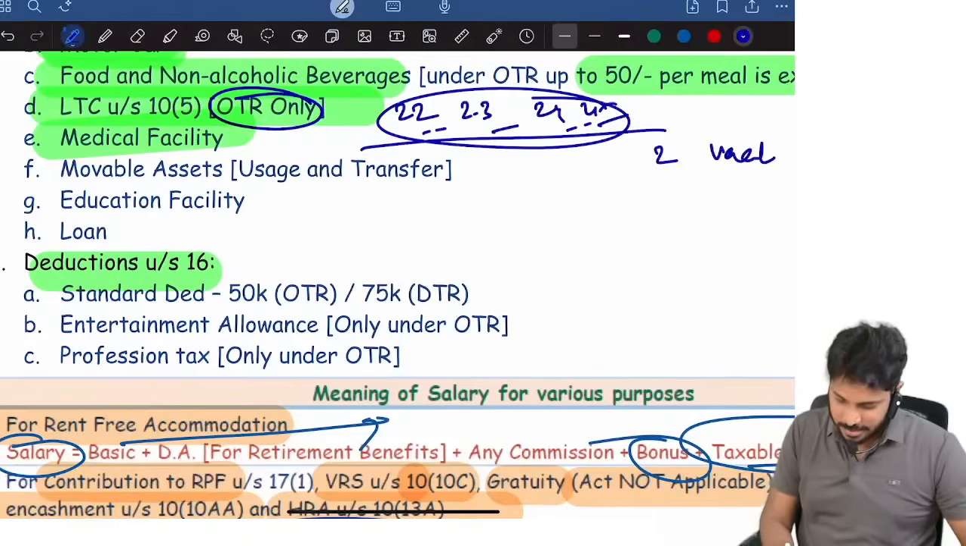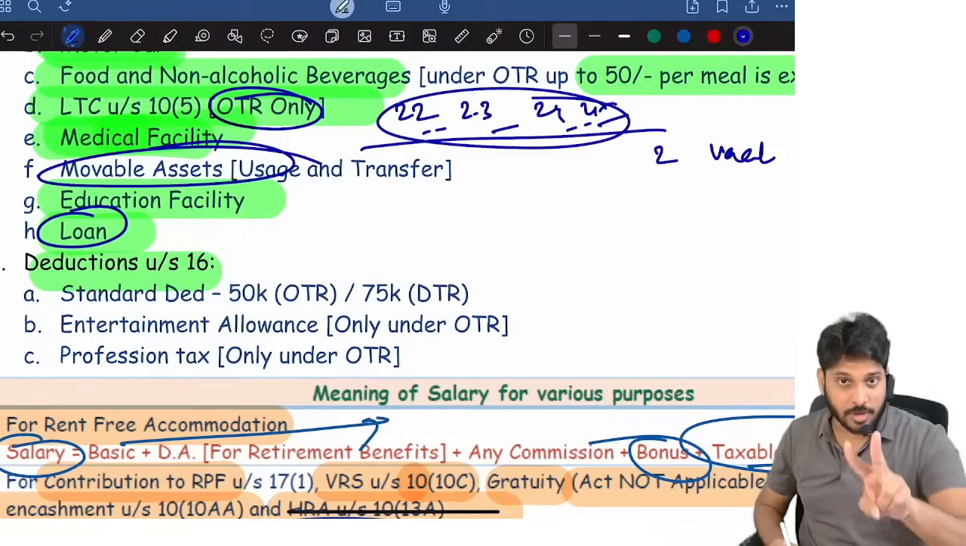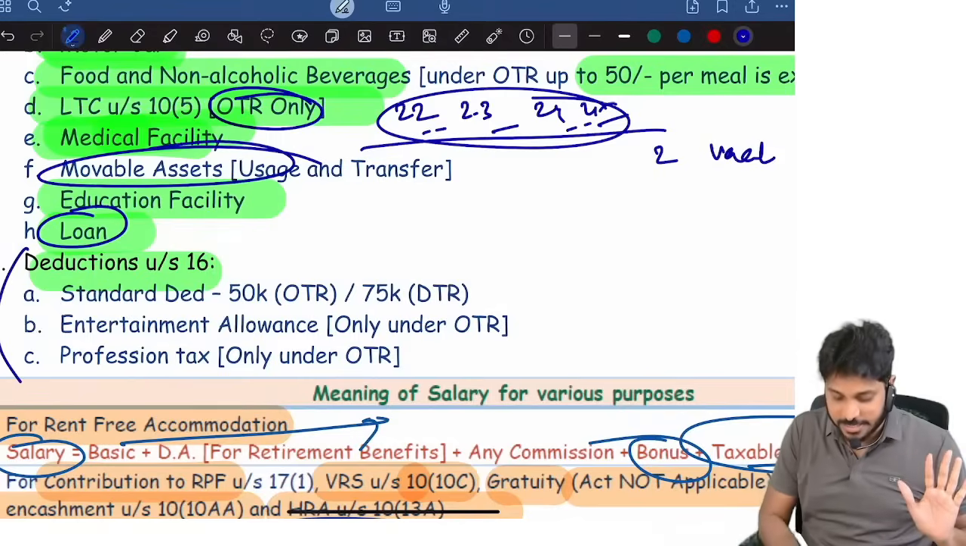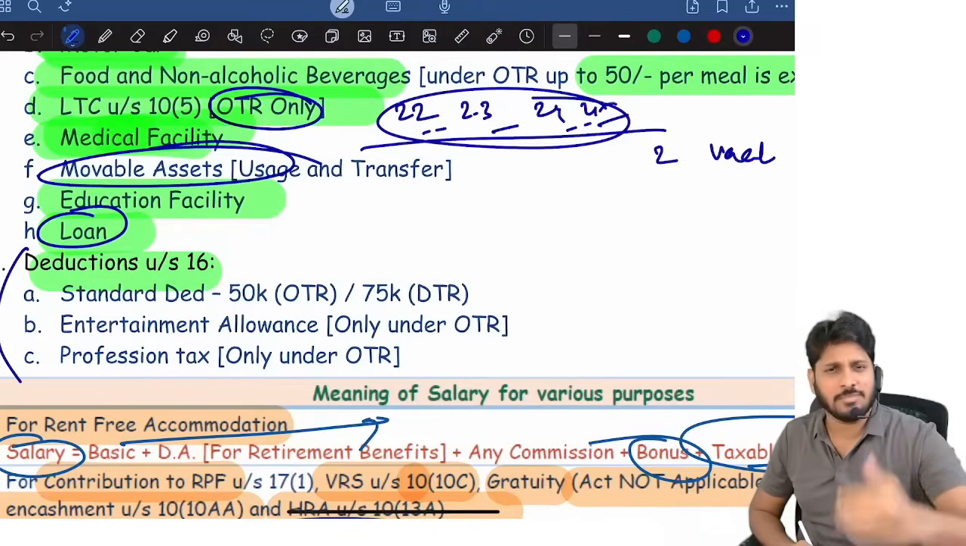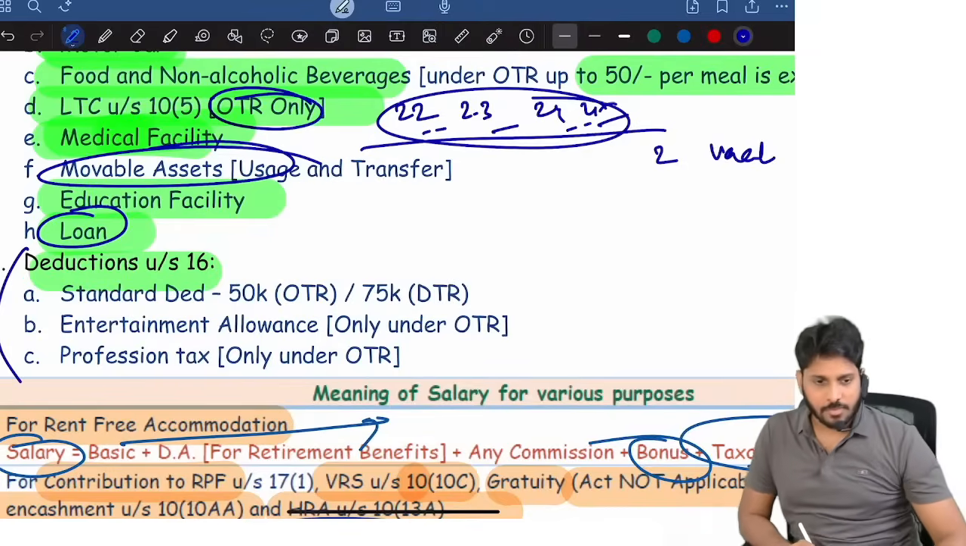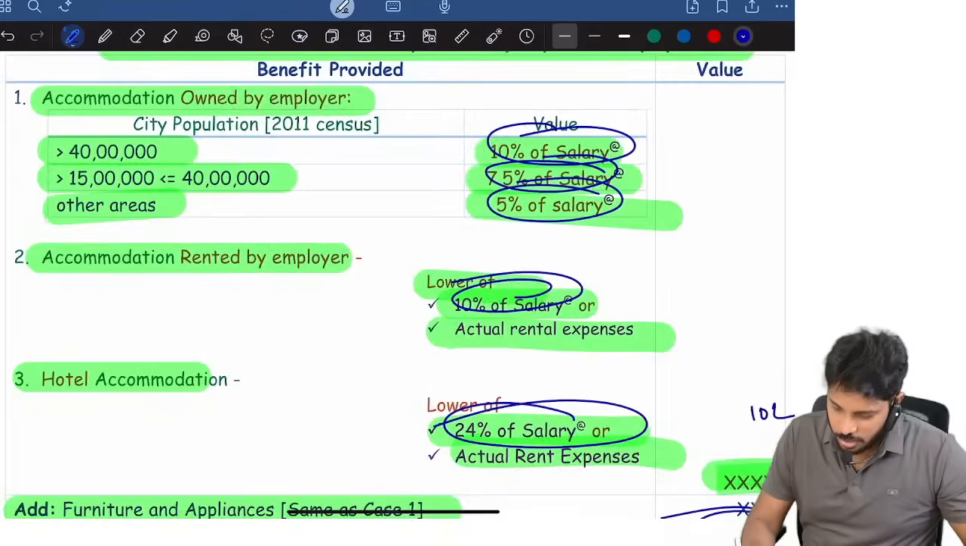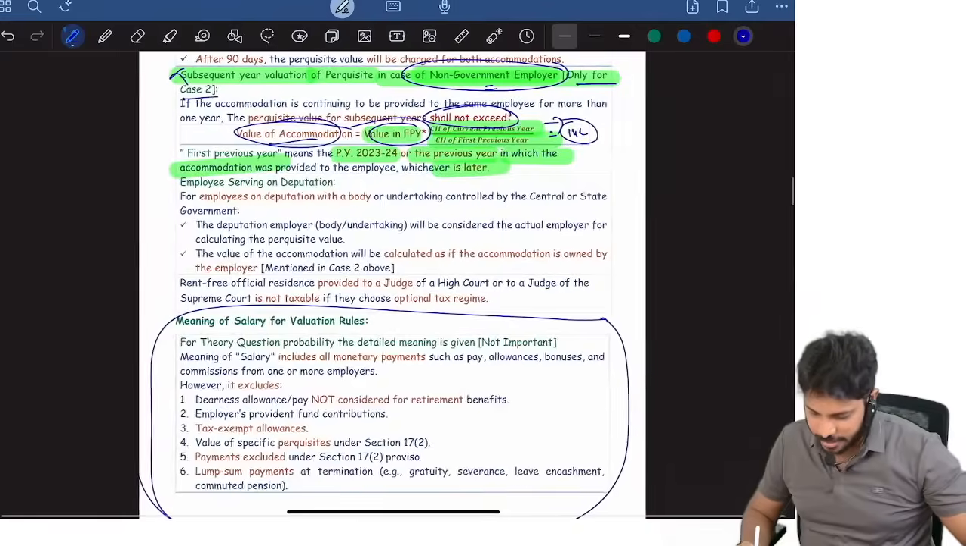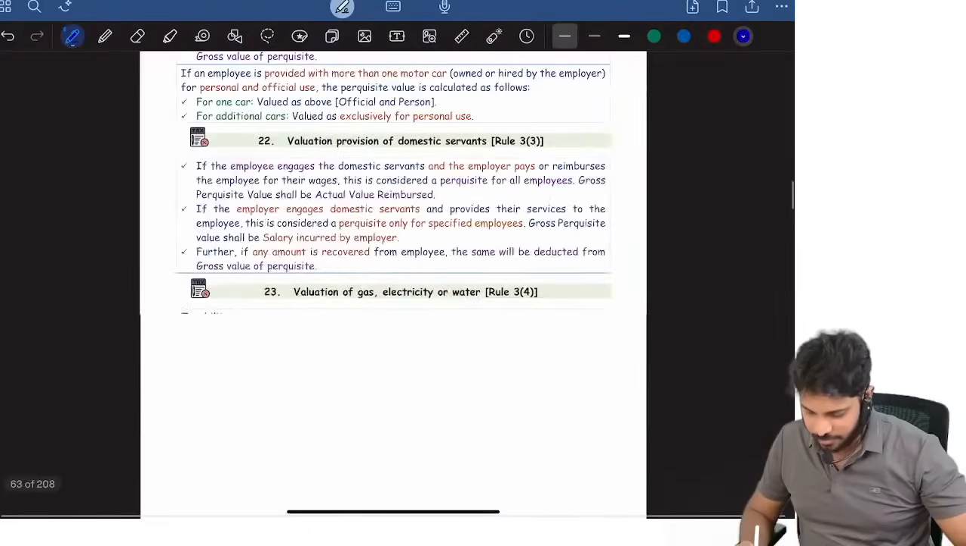Then what else is there? Education facility over, medical facility over, loan and then movable asset. If these two are completed, the perquisite discussion will be over. Then deductions under the salaries head of income. If that is also over, the salaries chapter will be over. Okay. Now, loan. Any other fringe benefit here?